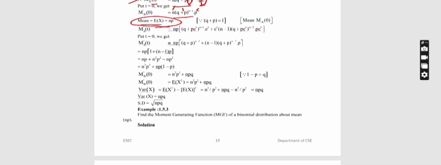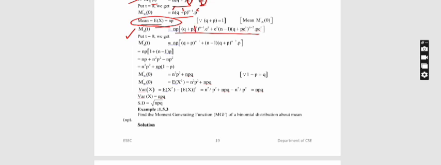Next we need to find the variance of the binomial distribution. For that I need to differentiate Mx dash of t one more time, that is Mx double dash of t, so that I get the value. So using the UV method, np of (q plus p e power t) the whole power n minus 1 into e power t plus e power t (n minus 1)(q plus p e power t) power n minus 2 into p e power t. Similarly, we need to substitute t equals 0.